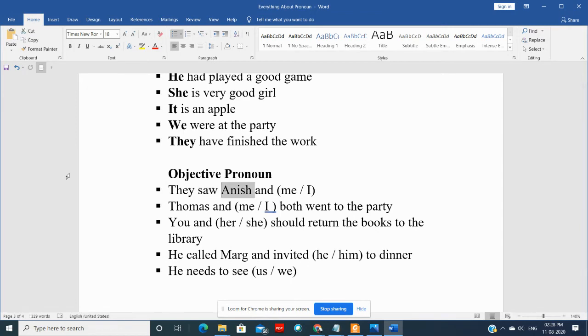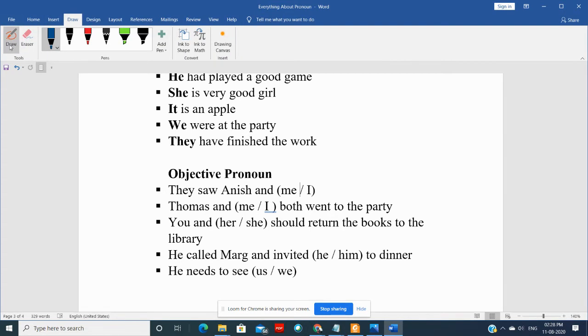Saw whom? Anish and me. Why me? Because the action is being done on Anish and me. And when we write pronoun at an objective end, we use objective pronoun. So here, they saw Anish and me.